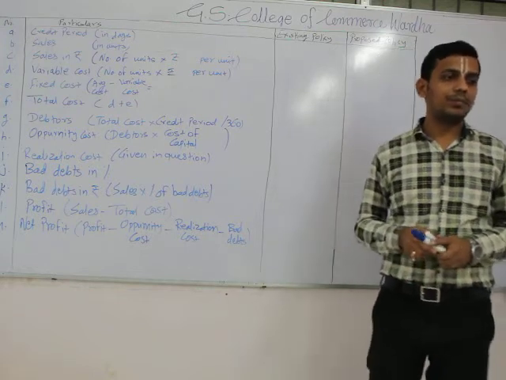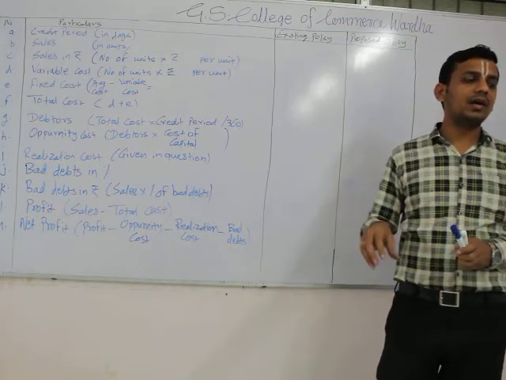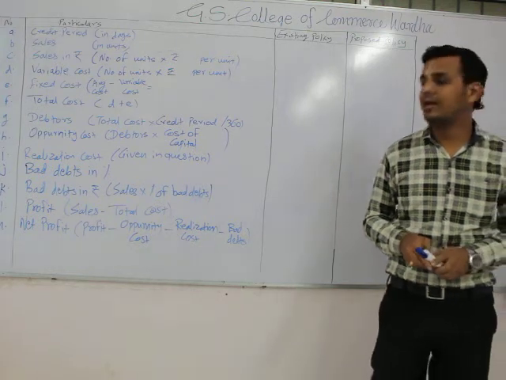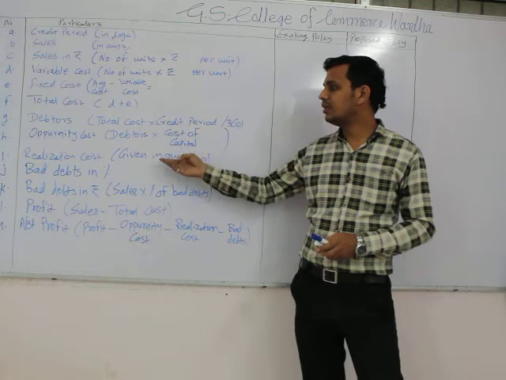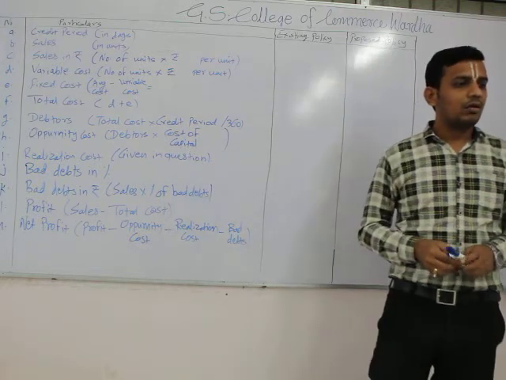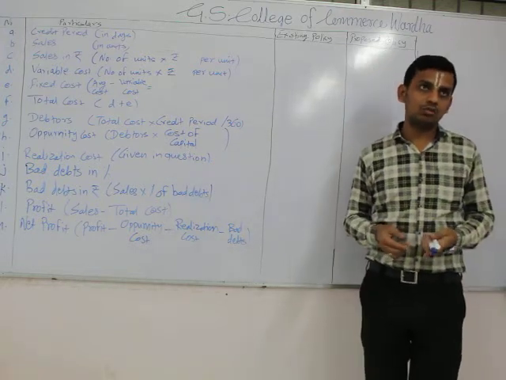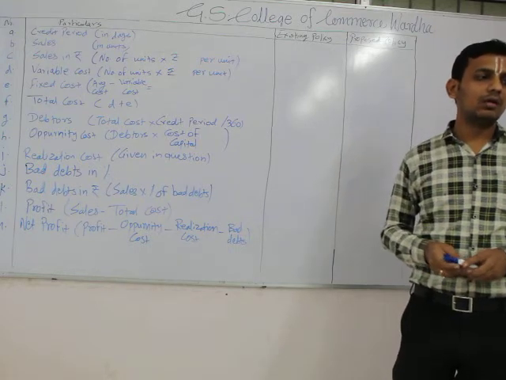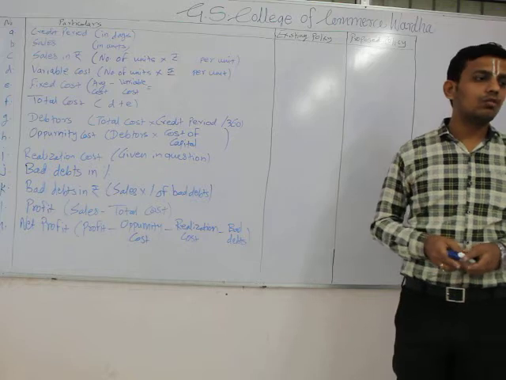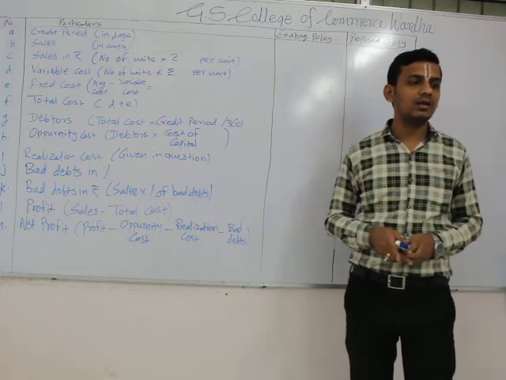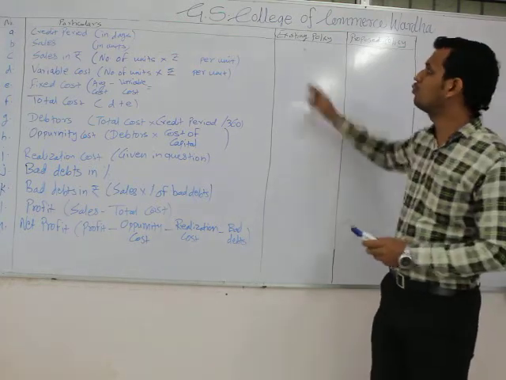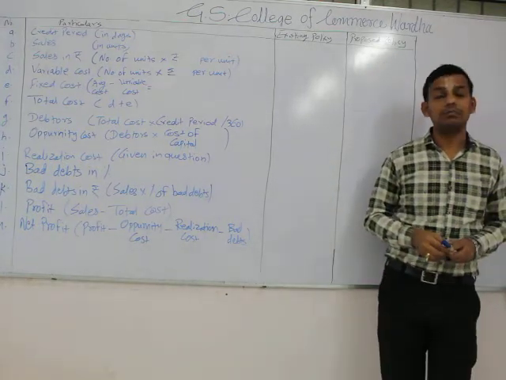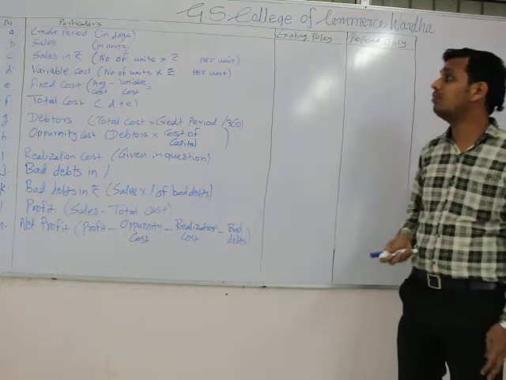The bad debt losses at present are 3% of the sales, whereas collection charges are 20,000. Collection charges means what we can say realization cost, or we can also term it as administrative expenses. In the new policy, the bad debts can be reduced from 3% to 1% when the collection period drops from 60 to 45 days. However, it also has a negative effect.